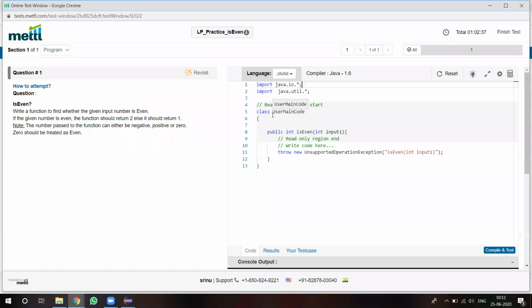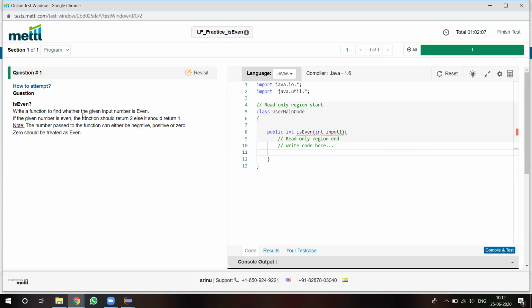Here the class name and function name are fixed, so you need not change this. This one is mandatory, the restricted area. If you change that, your program will not execute. So wherever they're given, write the code here. From here onwards we have to write our logic, and from here onwards too.